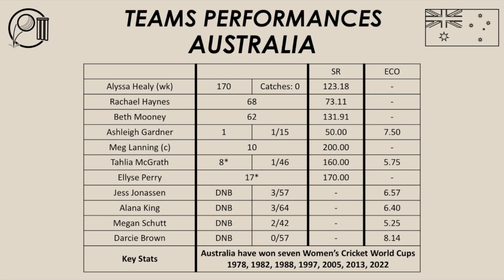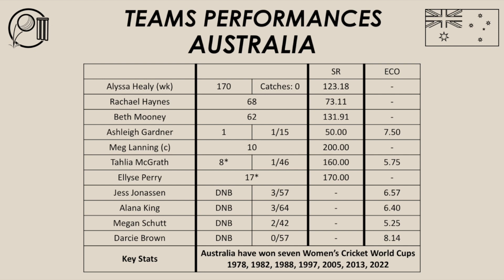Let's have a look at both teams' performances in this ICC Women's Cricket World Cup final for 2022 at the Hagley Oval with both bat and ball. We'll start with Australia and their batters. Healy, 170, Haynes, 68, Mooney, 62, Gardner, 1, Lanning, 10, McGrath, 8 not out, and Perry, 17 not out. That's how the Australian batters went about things in this Women's Cricket World Cup final.